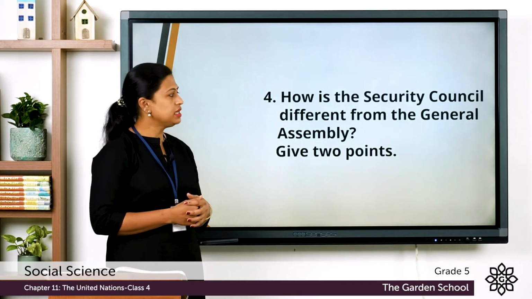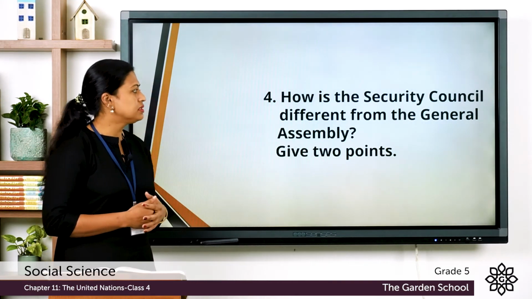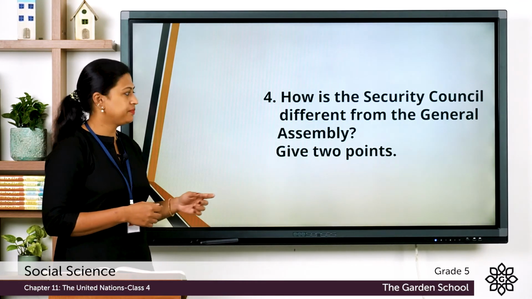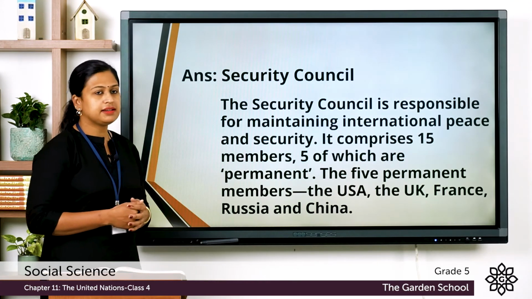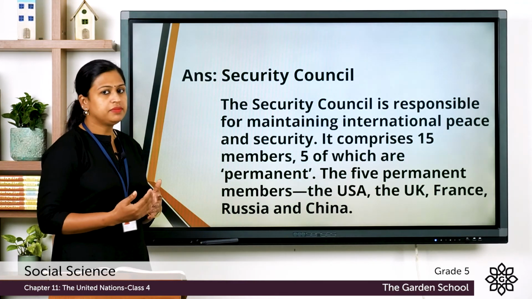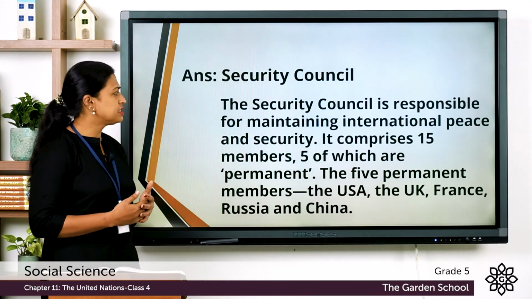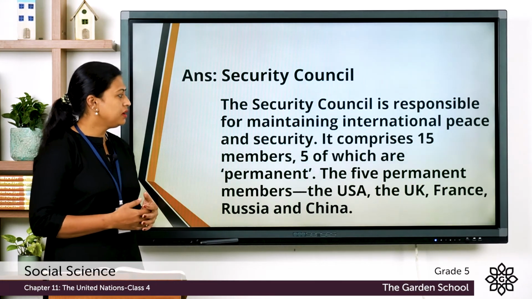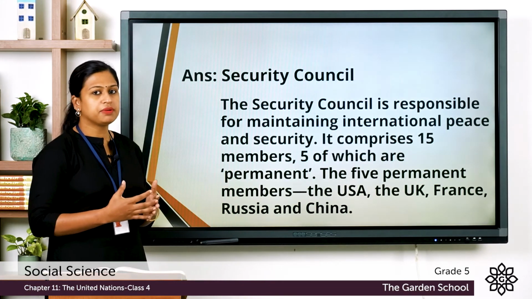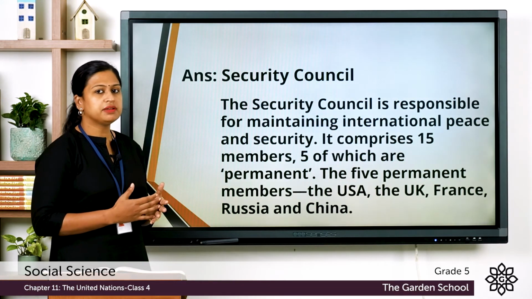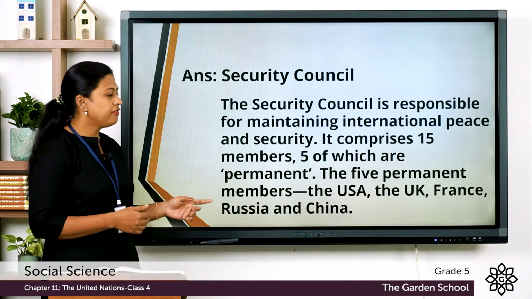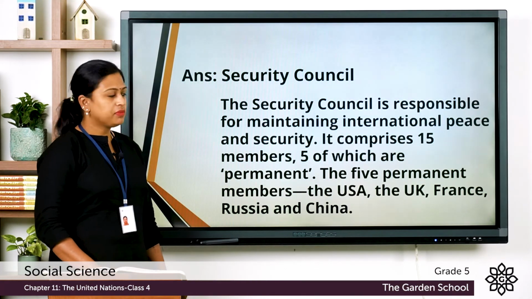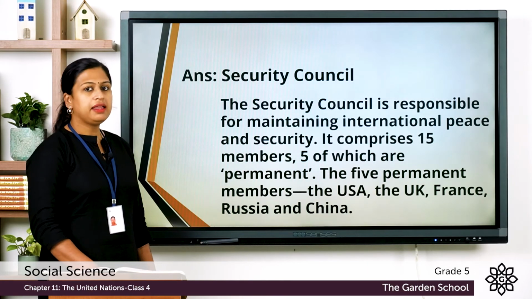Now, the fourth question is, how is the Security Council different from the General Assembly? Give 2 points. The correct answer is Security Council. The Security Council is responsible for maintaining international peace and security. It comprises 15 members, out of which 5 members are permanent members. Now, the 5 permanent members are the USA, the UK, France, Russia and China.